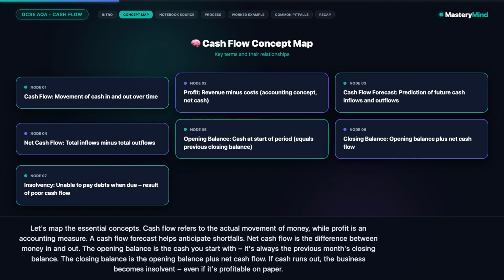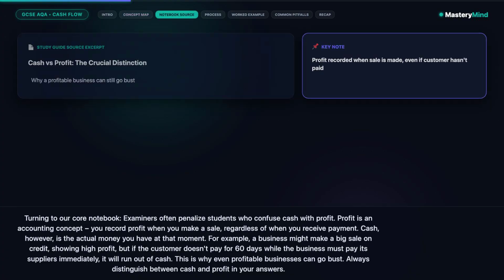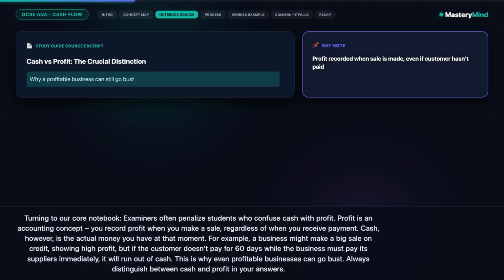Turning to our core notebook, examiners often penalize students who confuse cash with profit. Profit is an accounting concept. You record profit when you make a sale, regardless of when you receive payment. Cash, however, is the actual money you have at that moment.